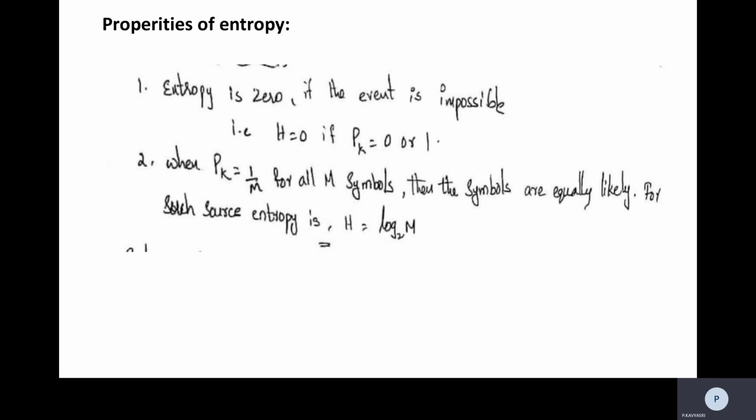So whenever the event is impossible, the entropy is 0, and where pk is equal to 1 by m, the symbols are equally likely, and such entropy can be written as H is equal to log 2m.